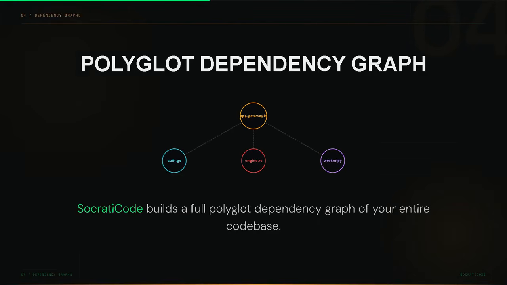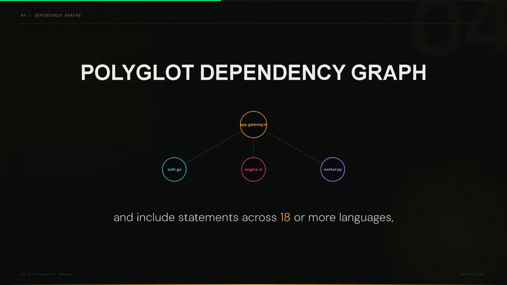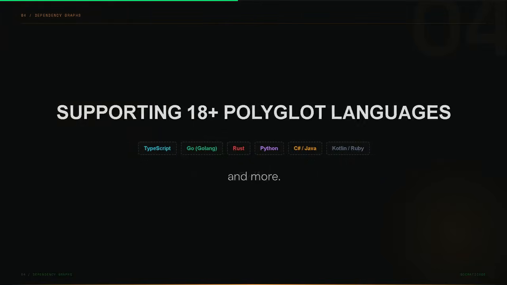SocratiCode builds a full polyglot dependency graph of your entire codebase. It analyzes import, export, require, use, and include statements across 18 or more languages using AST-grep. JavaScript, TypeScript, Python, Go, Rust, Java, Kotlin, C#, Ruby, PHP, Swift, and more. All of them without external tools.